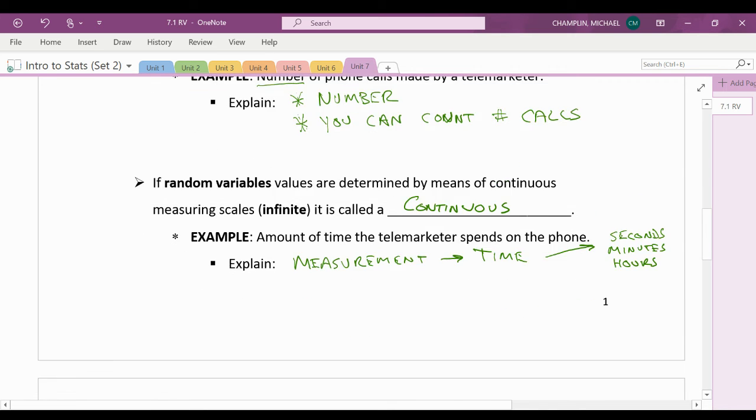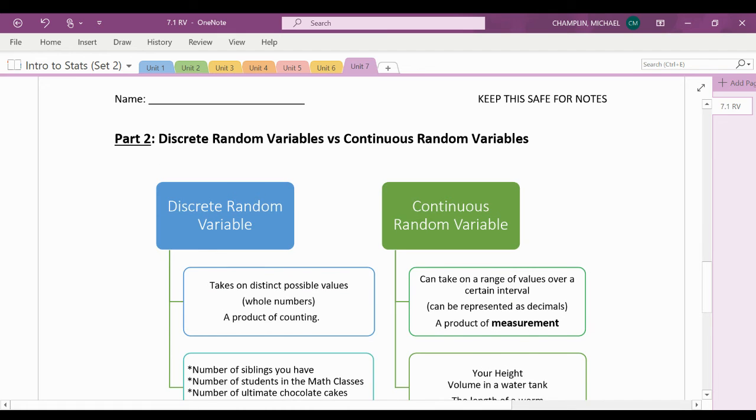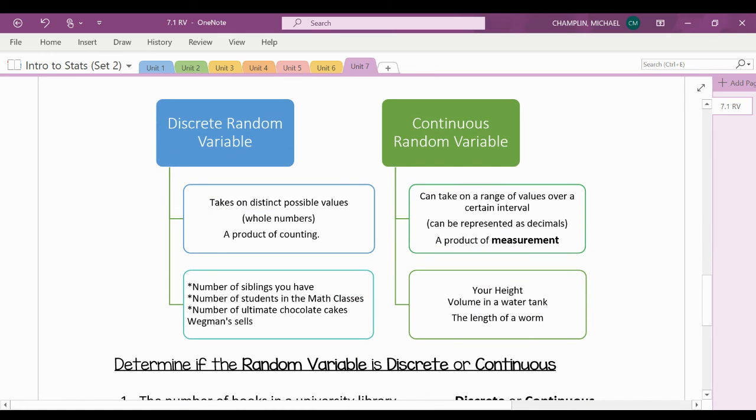All right. So let's take a little more in-depth look, right? So here's a good chart. I like this. And again, it shows the differences. So you have your discrete, where it takes on a distinct possible value. So maybe think of discrete and distinct, and counting is always a word. So some great examples: number of siblings you have, number of students. And remember, I always said that key word is going to be number. Whenever you see number, it's going to be discrete. All right. So number of students in a math class, number of ultimate chocolate cakes Wegmans sells.